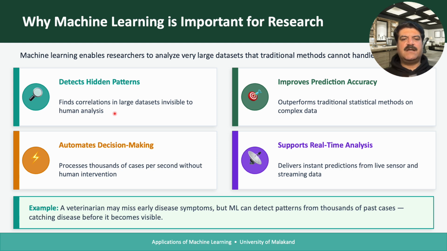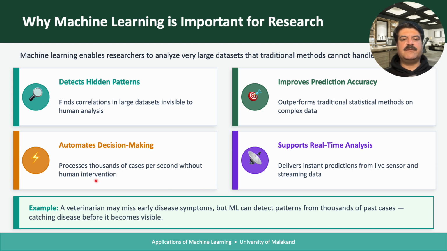Okay, we can analyze, for example, up to 100 records, 200 records, but if we have 5,000 records or 10,000 records or 1 million records, then human beings fail there. Then we automate the decision making process as well, processing thousands of cases per second without human intervention.